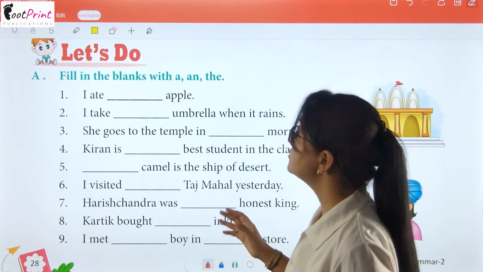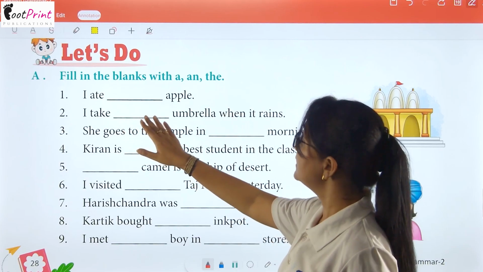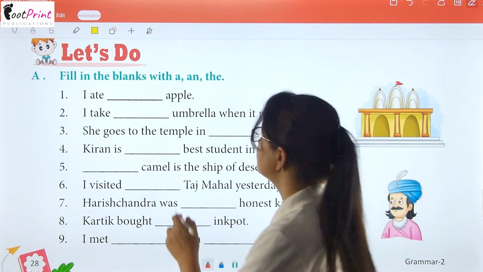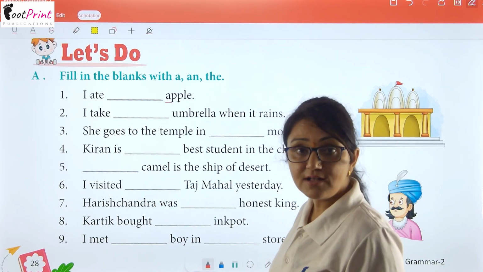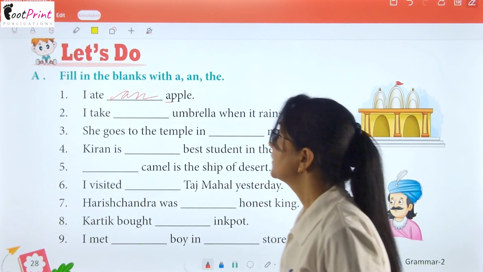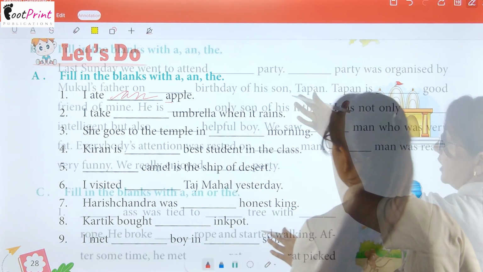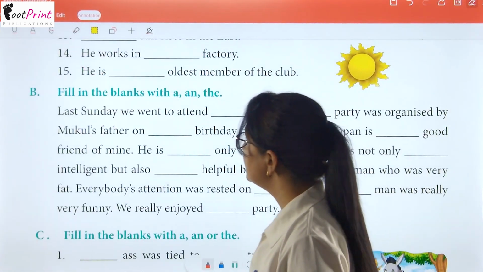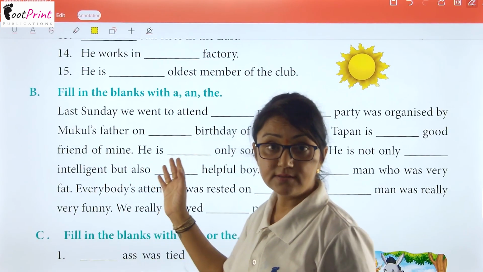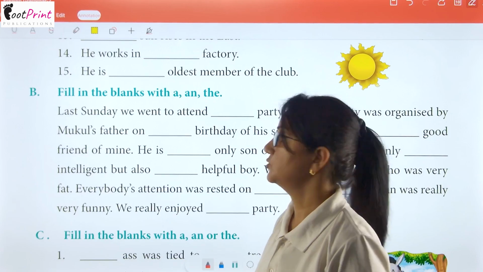Now these are the fill-ups that you have to do. Fill in the blanks with a, an and the. I ate an apple because apple is going to start with a vowel. Simple. So we will write here an. Okay. Rest of the fill in the blanks you will do by yourself. I hope that the concept is going to be clear to you. If you do the practice of these blanks, the concept will become more clear to you.